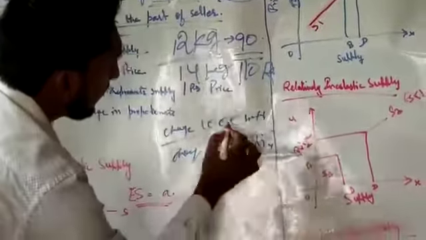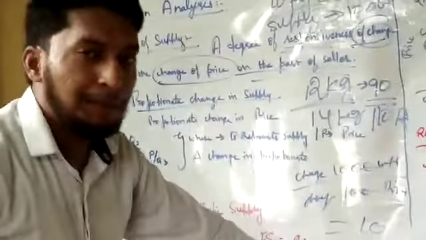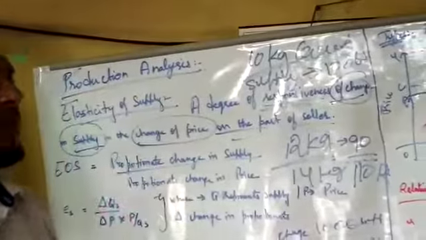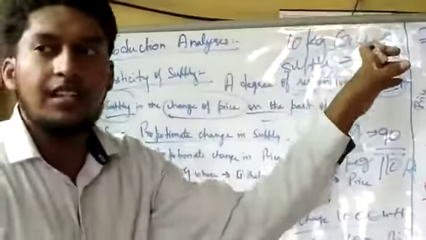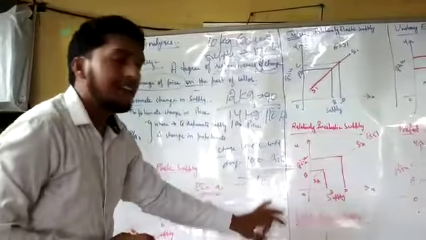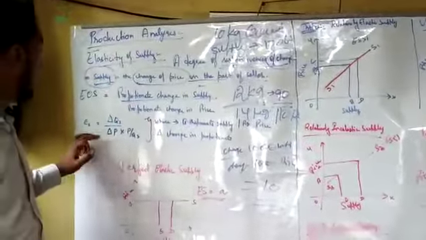Now divide it: 10. So this is the elasticity of supply. You have to see the change in the supply divided by the change in the price. What change you have made in the supply and what change in the price, and you will come across the figure. That is what we know as elasticity of supply.